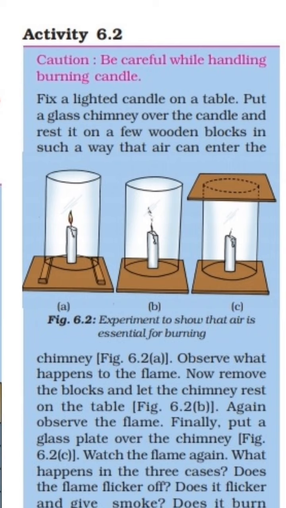In the second figure, when we remove the wooden blocks, air cannot reach inside. After some time it will flicker and the candle stops burning. And when we put the glass plate on the chimney, air is finally not present in the chimney, so the flame finally goes off.